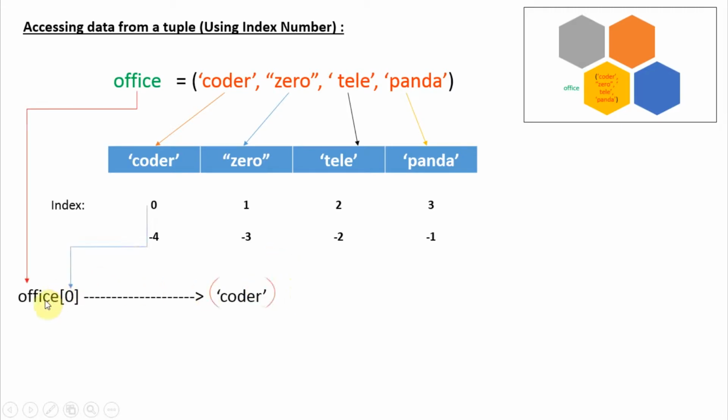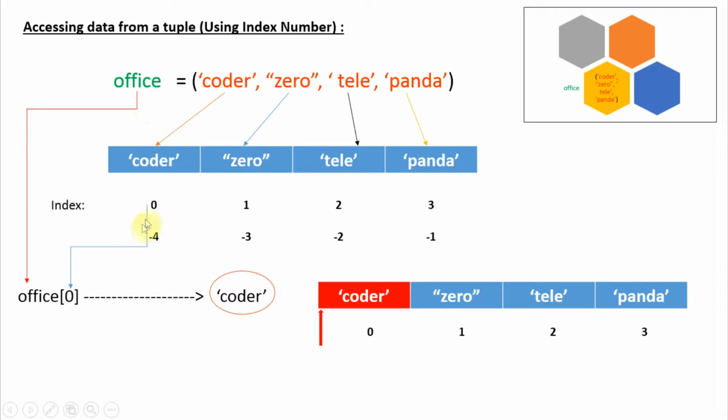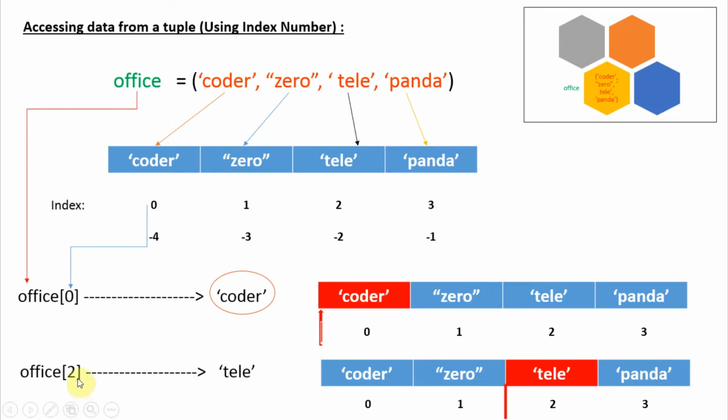This is the variable name of the tuple, then this is the index number of coder, so we'll get the value coder. Guys, we have seen the indexing operation in the case of strings, so the pointer will be pointing at the starting location of index number 0 because we are using 0 here, then we'll get the value coder. Similarly, if we use index number 2, we'll get the value tally.